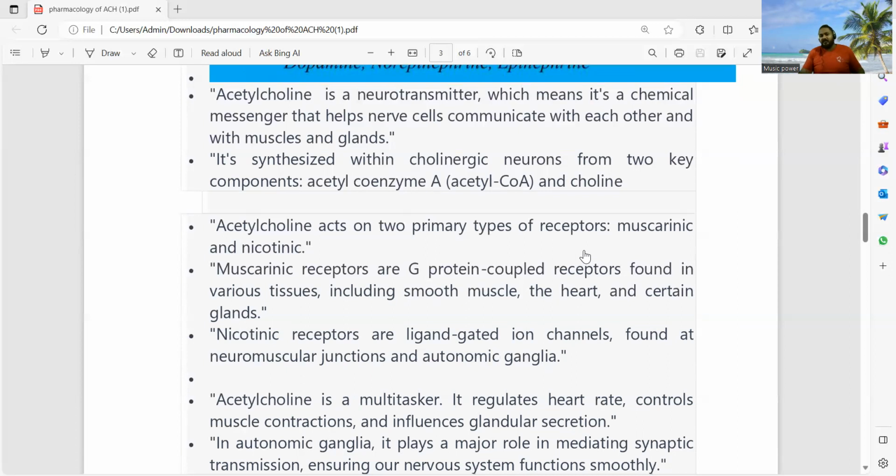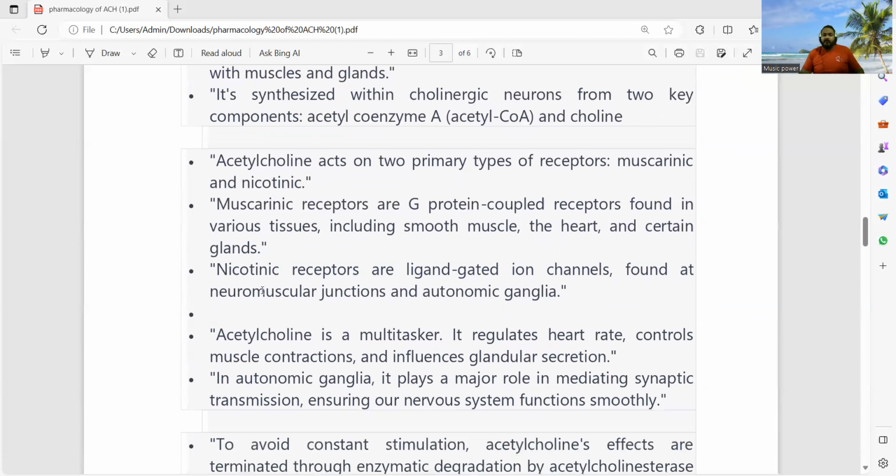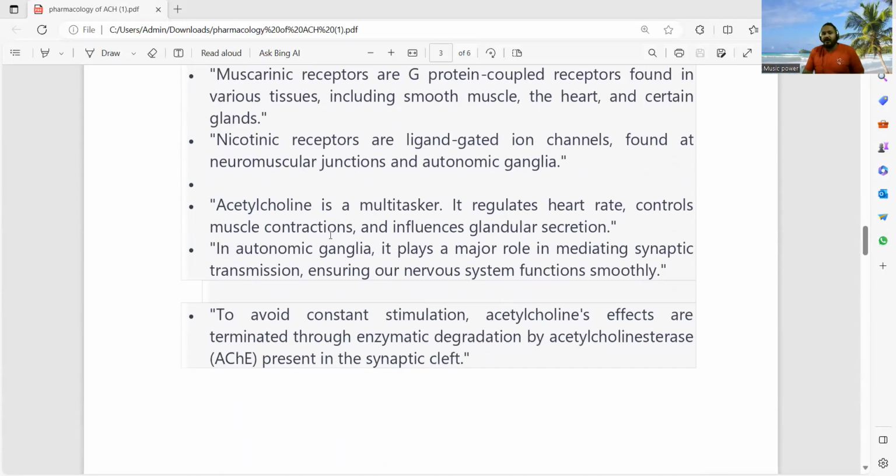Muscarinic receptors are GPCR type of receptor. Its full form is G protein coupled receptor. It is found on various tissues, including smooth muscles, heart, and certain glands. Nicotinic receptors are ligand-gated ion channel receptors found at the neuromuscular junction and autonomic ganglia. Acetylcholine performs various tasks in the human body. It regulates the heart rate, controls muscle contraction, and influences glandular secretion.